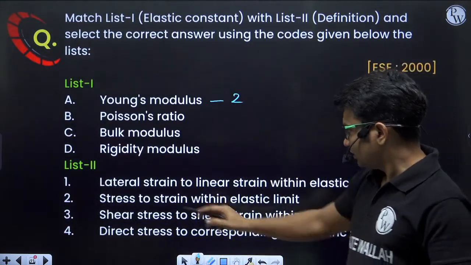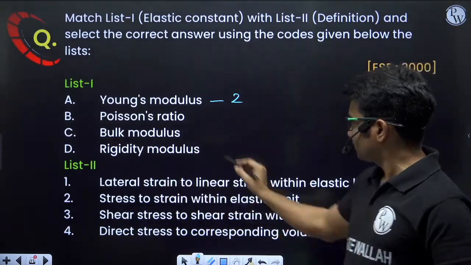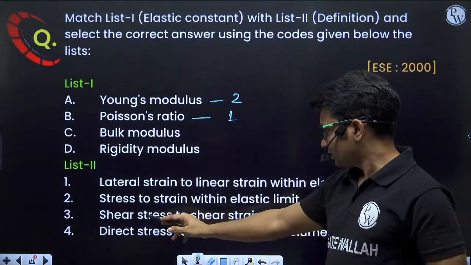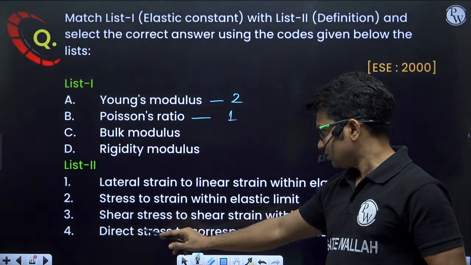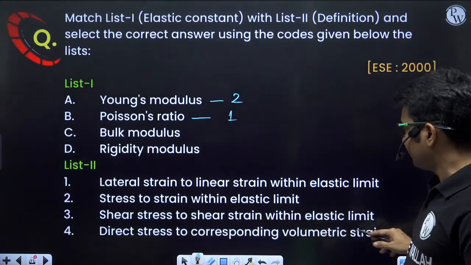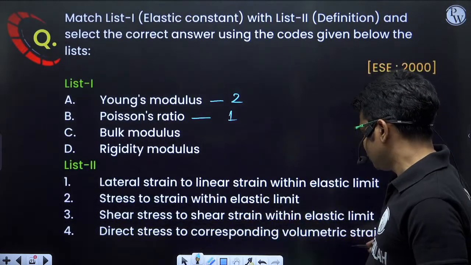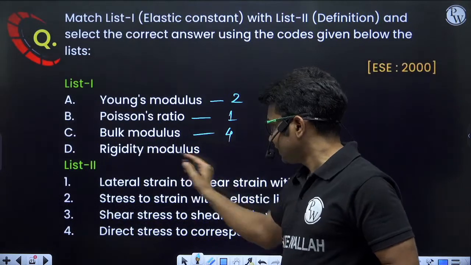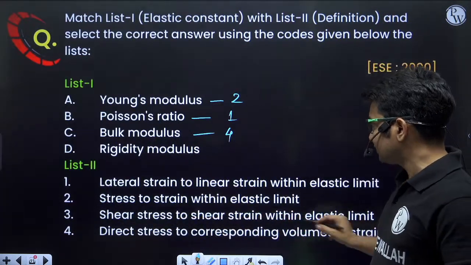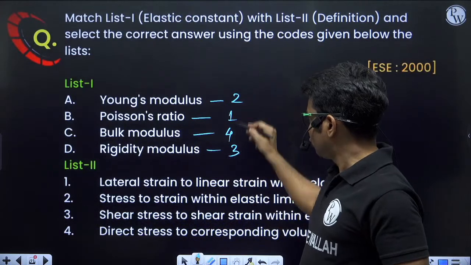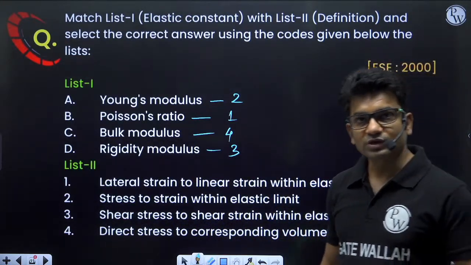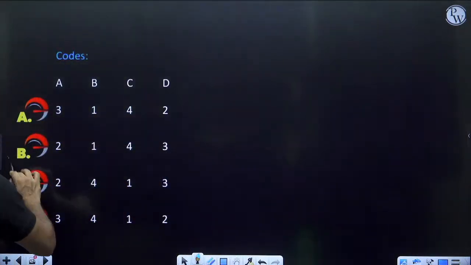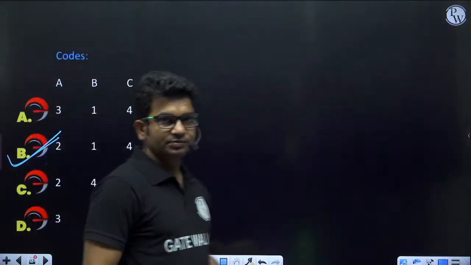Poisson's ratio, lateral strain to linear strain within elastic limit, 1. Bulk modulus, direct stress to corresponding volumetric strain. So bulk modulus will be 4. Rigidity modulus, shear stress to shear strain. So that will be 3. So 2, 1, 4, 3 will be the sequence. Option B is the correct answer, right?